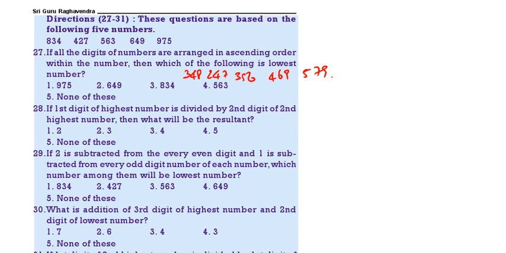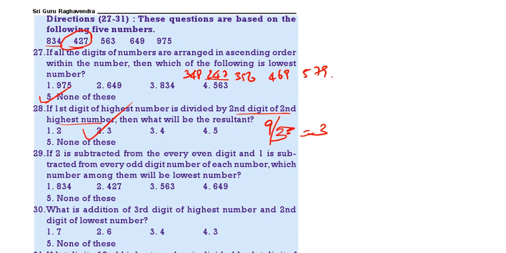Then which will be the lowest number? Lowest number is 247 or 427. So none of these. Then the first digit of the highest number. Highest number is 975. First digit 9 is divided by the second digit of the second highest number. The second highest number is 834. Second digit 3. So 9 by 3 is equal to 3. 2 is the correct answer.